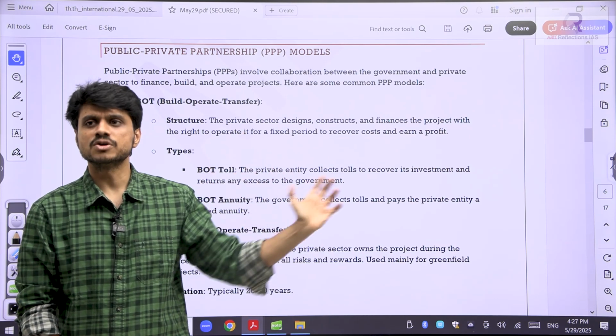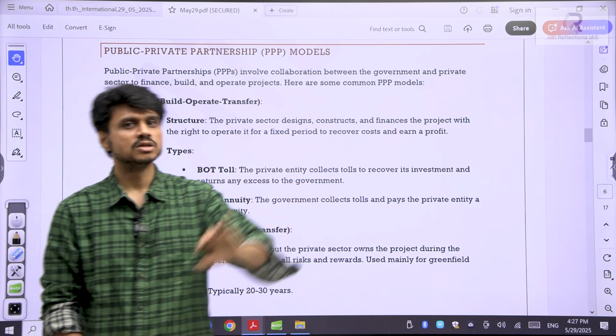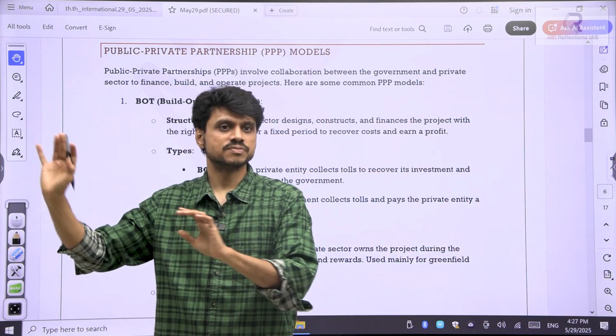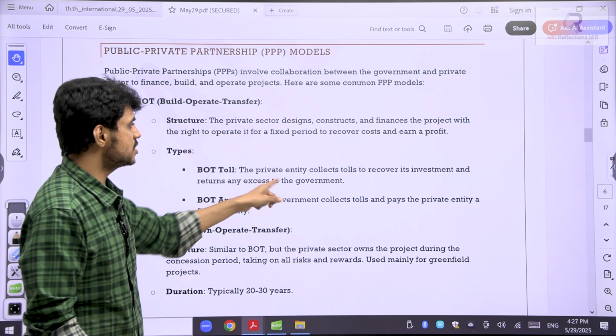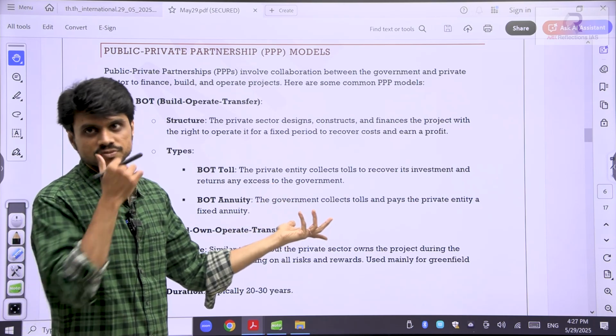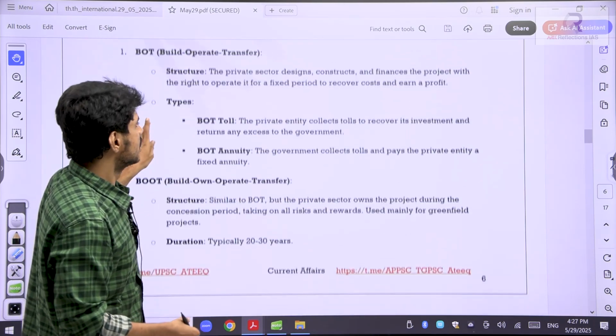So you operate it for 20 years, whatever money you recover. Okay, so this is yours because of the investment you made. Then later on you will transfer it. So build, operate, transfer. See here, the private entity collects tolls to recover its investment and returns any excess to the government. Simple.